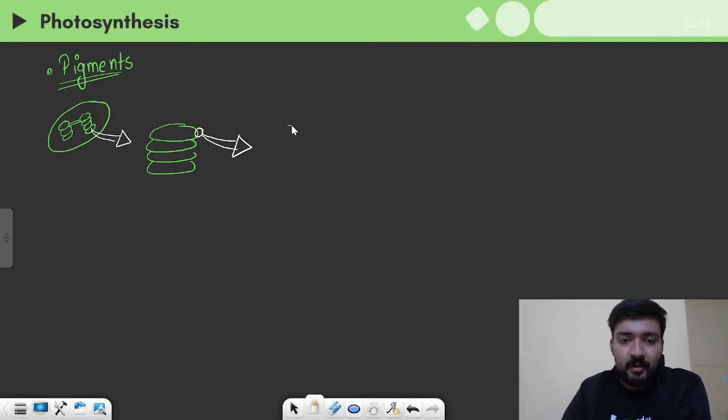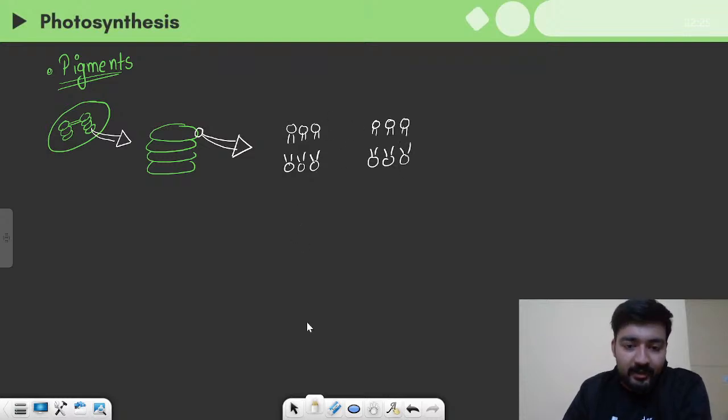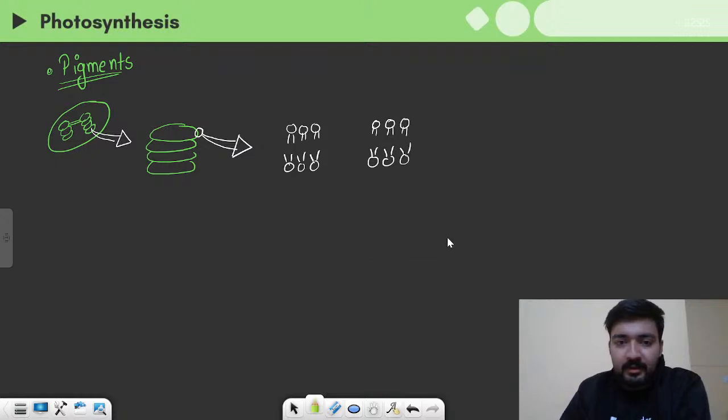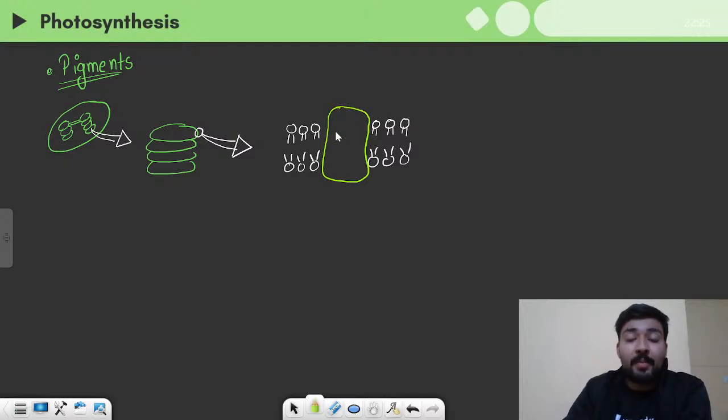So yes, the membrane is a phospholipid bilayer. As you can see, this is the polar head, and these two are the non-polar fatty acid chains. But in between this membrane, we have these complexes, these systems, which we call the photosystems, right?